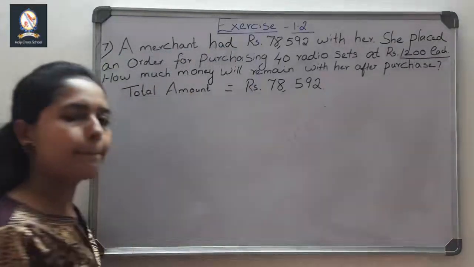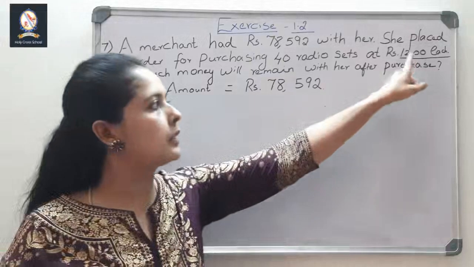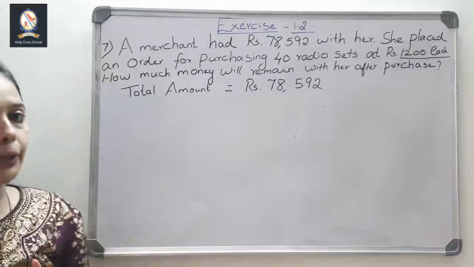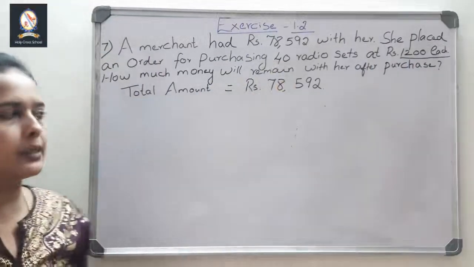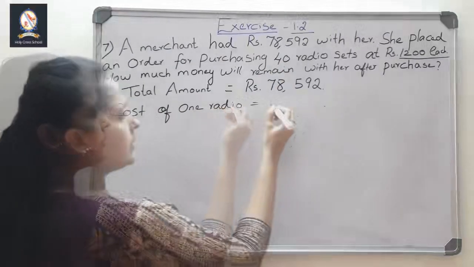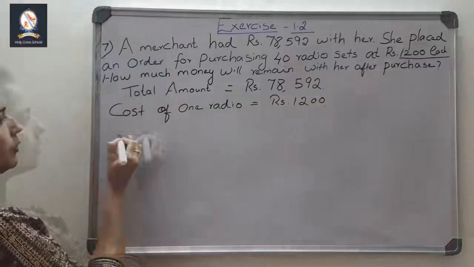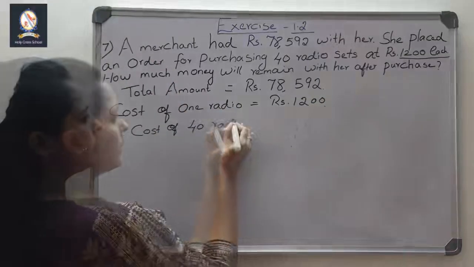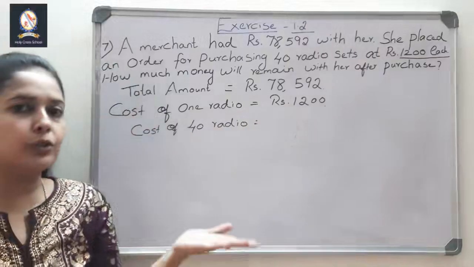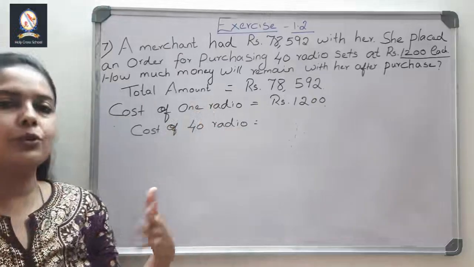Each means what? 1. Each means what? 1. And 1 radio, the cost of 1 radio is how much they have given? Rupees 1,200. How much she is going to buy? She is going to buy 40 radio sets. First write that. Cost of 1 radio set. Cost of 1 radio is how much? Is rupees 1,200. How many radios she is going to purchase? Therefore, cost of 40 radio is equal to what you have to do. They give 1 and ask for many means what you should do? You should multiply. The same thing if they have given more and asked for 1 means you should divide.